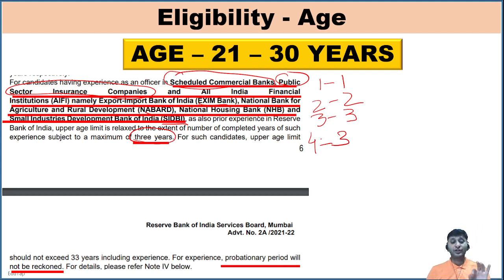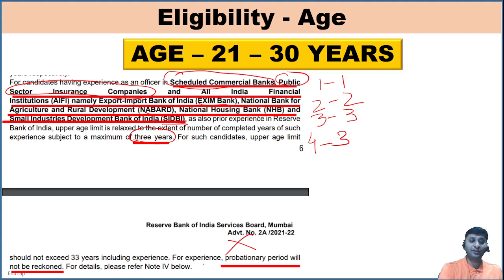And when you will count your experience, that how many years of experience you are having, do not count probationary period. Do not count probationary period in your experience while claiming age relaxation. So if you have worked for 3 years and 2 years was a probation period, your actual experience that would be considered for age relaxation would be 1 year. So please reckon that point in your memory, because this is very very important.